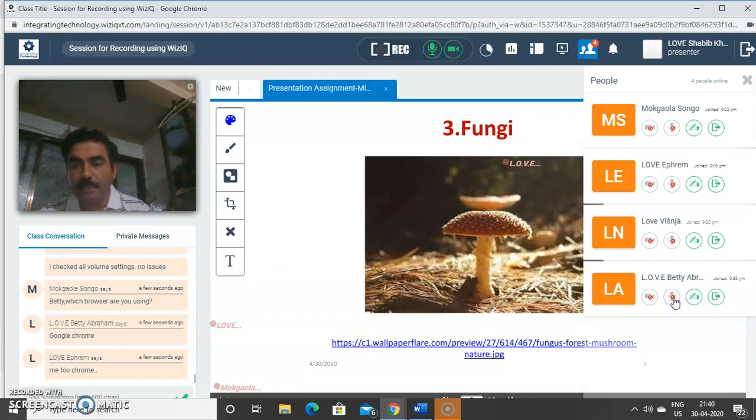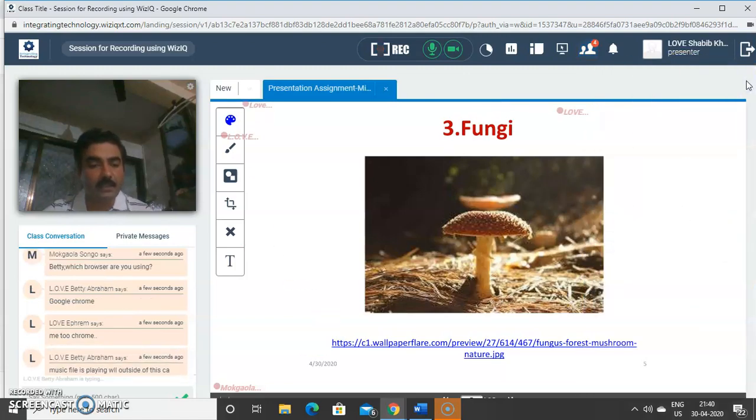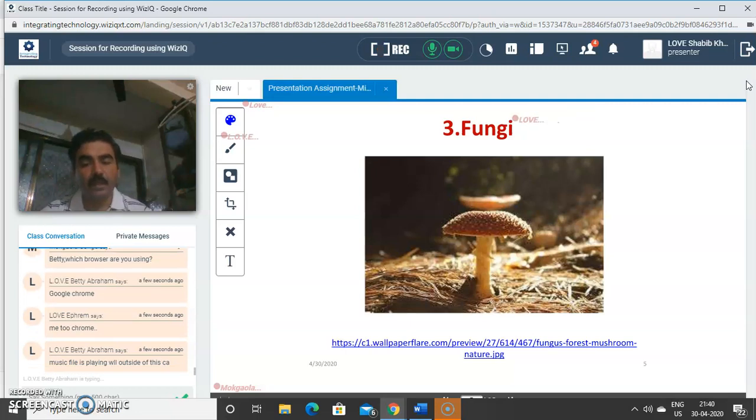In certain cases, it is giving a positive impact, and in certain cases, a negative role. Mushroom is one example, which is also edible, and some people cook and eat it. So this is one fungi.